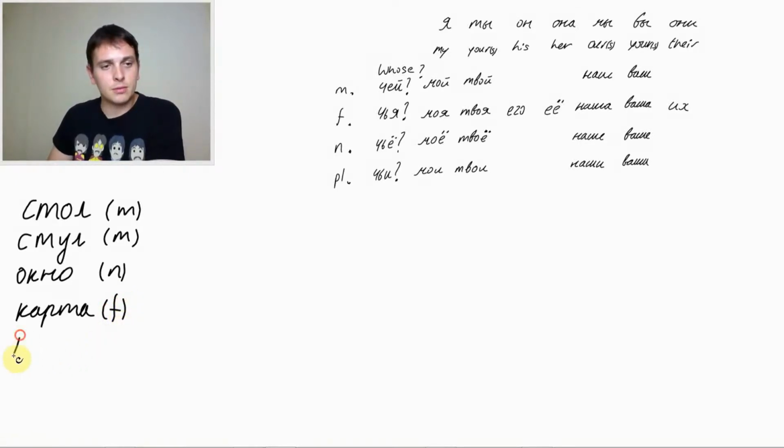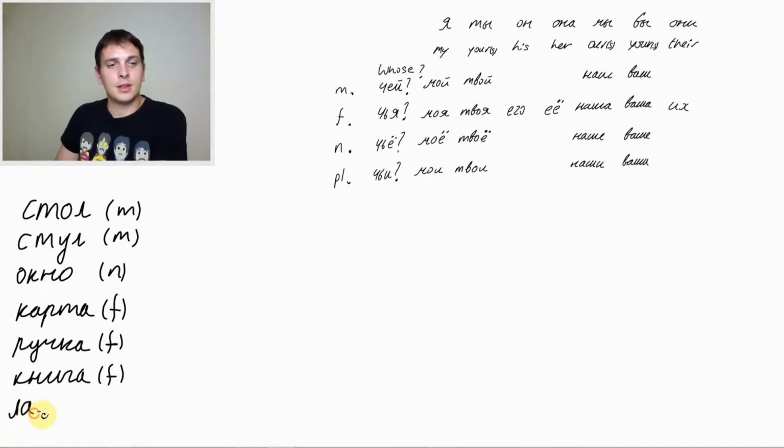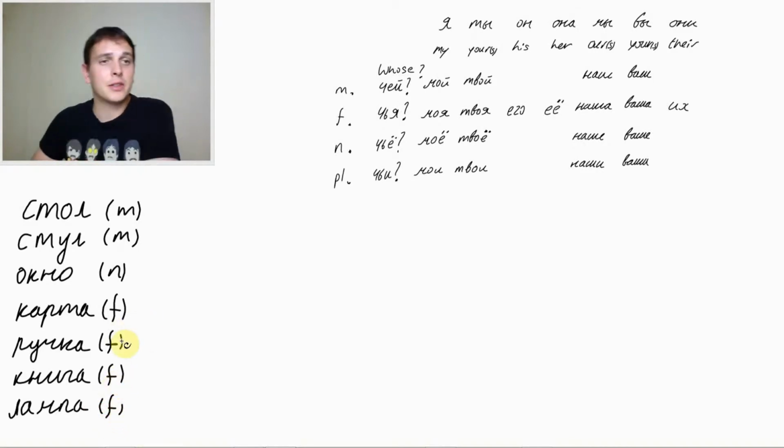Ручка. Female. Книга. Female. And лампа. Also female. Can you recognize a pattern?